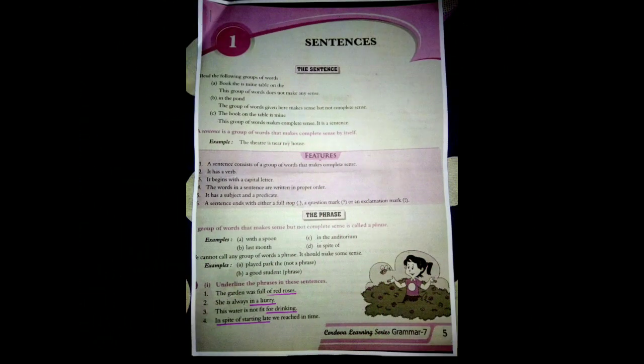Okay, let us move to the exercise. Underline the phrases in these sentences. 1. The garden was full of red roses. Underline the phrase of red roses. Next, she is always in a hurry. Underline in a hurry. So, in these two sentences, of red roses and in a hurry are the phrases.